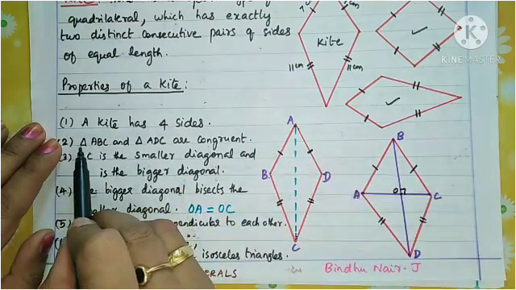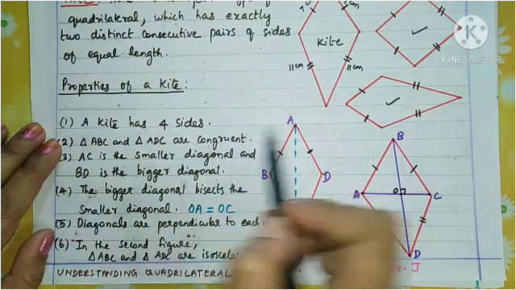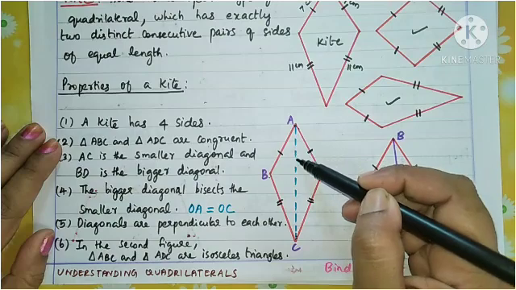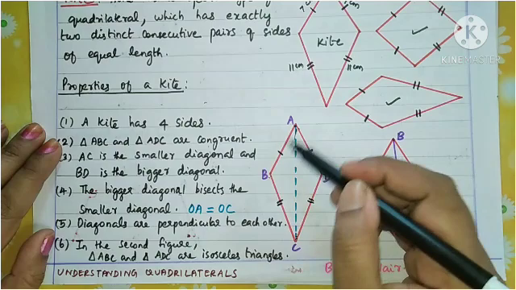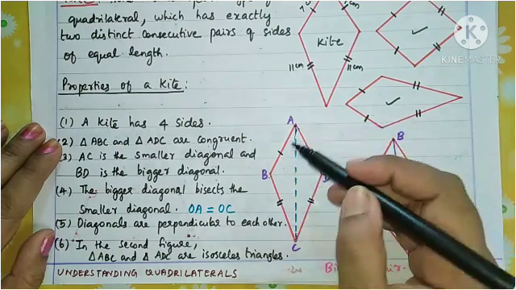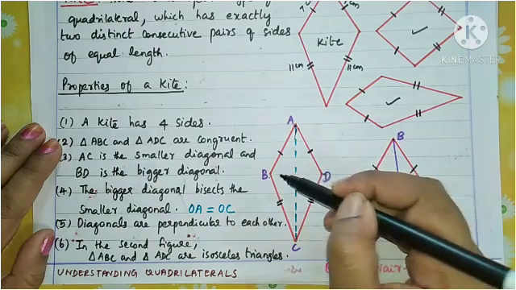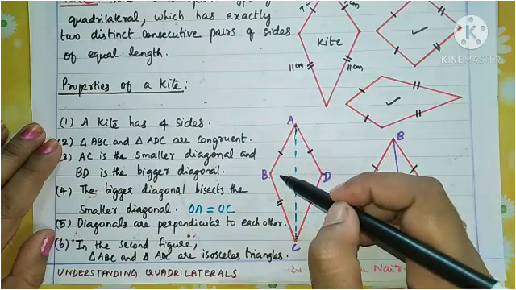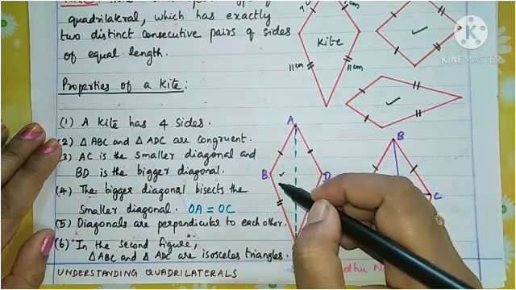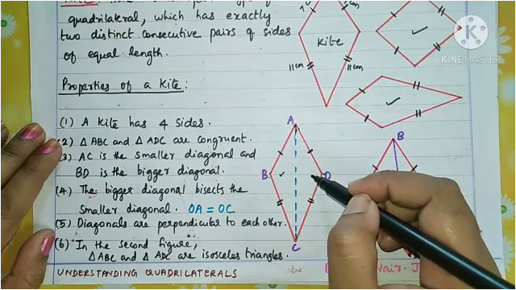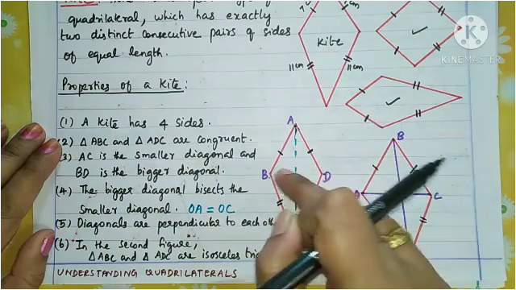Now you see triangle ABC and triangle ADC are congruent. Here I have drawn the diagonal, only one diagonal. What is the diagonal? AC. In a quadrilateral you know there are two diagonals. So here I have drawn one diagonal. When I draw this diagonal, I get two triangles on either side. What is the name of this triangle? Triangle ABC. And what is the second triangle here? ADC.